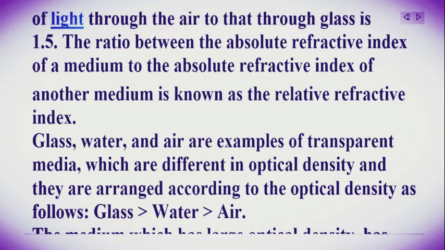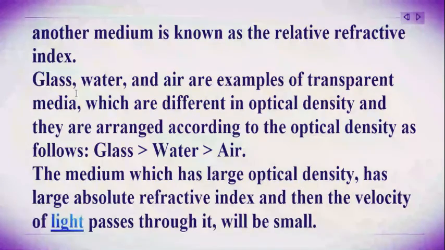Glass, water, and air are examples of transparent media which are different in optical density, and they are arranged according to optical density as follows: glass is greater than water, and water is greater than air.